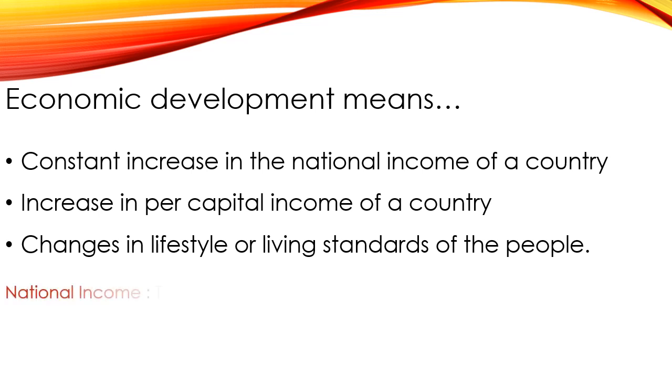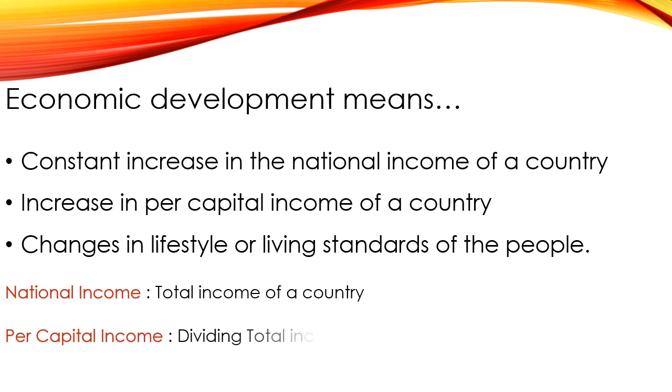Now there are three terms which I just used here. Let's see the meaning of that. National income means the total income of a country. So the total income of each and every person of a nation, when we make a total of all of them, it becomes the national income. Per capita income is basically dividing the total income of a country by the population of the same nation. That gives us an average income per person of any nation.